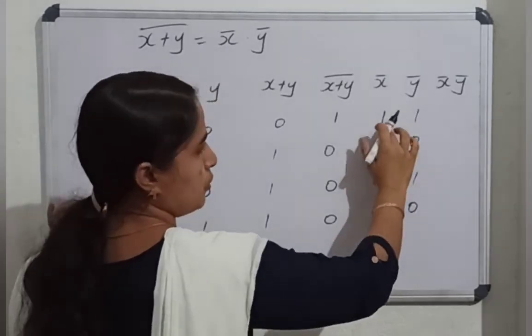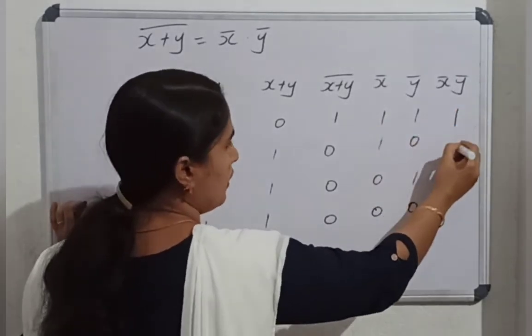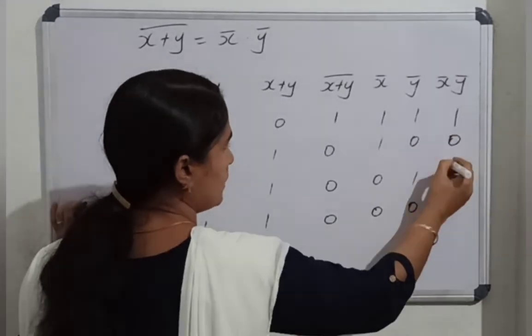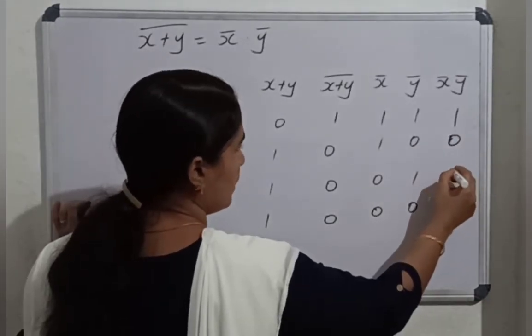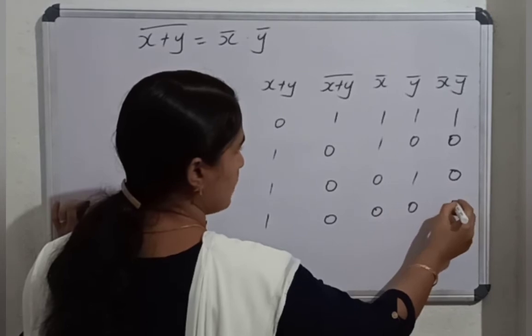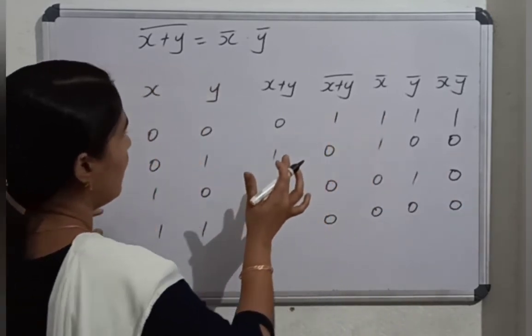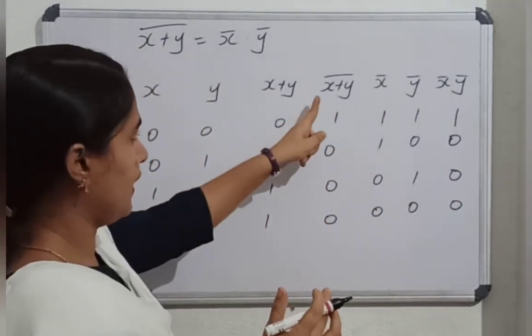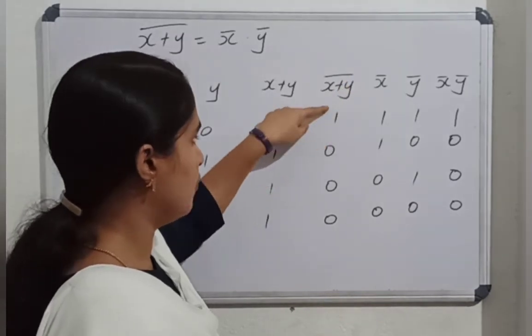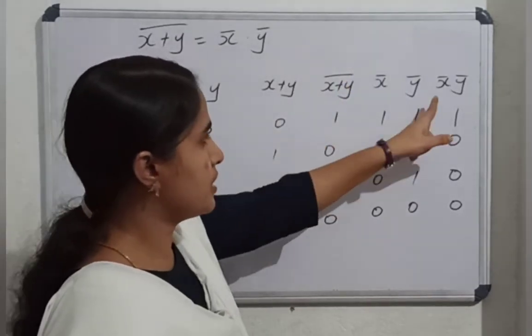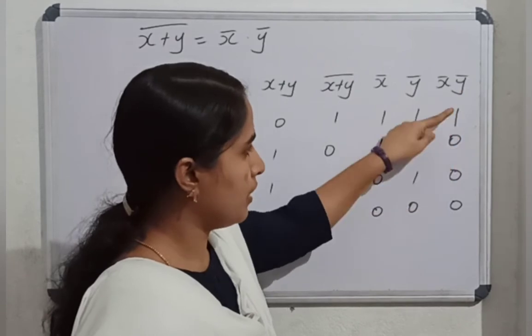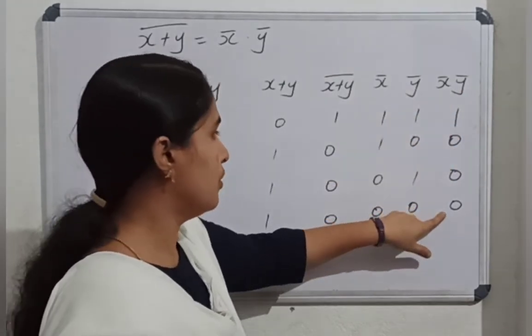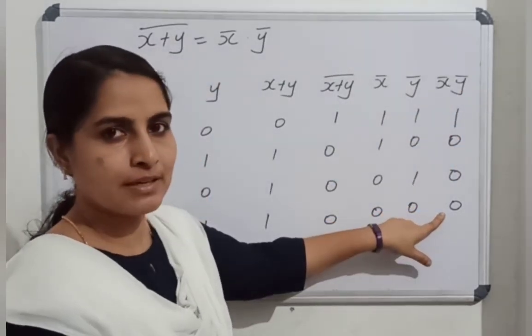Always, only if both inputs are 1, the result is 1. Here it is 0, here it is 0, here also the result is 0. Then we check whether the answer is right. X or Y whole bar, 1, 0, 0, 0, is equal to X bar and Y bar, which is also 1, 0, 0, 0. I hope it is clear.